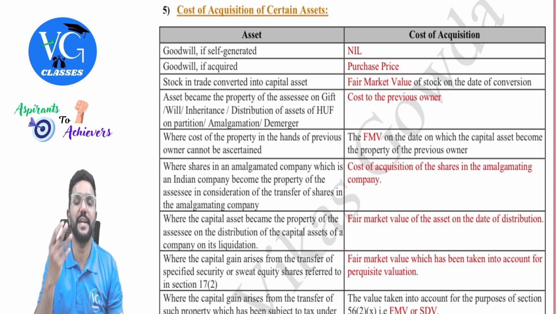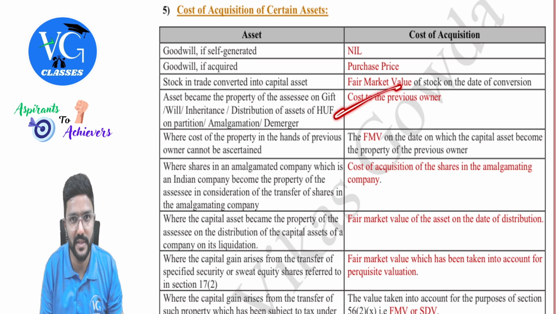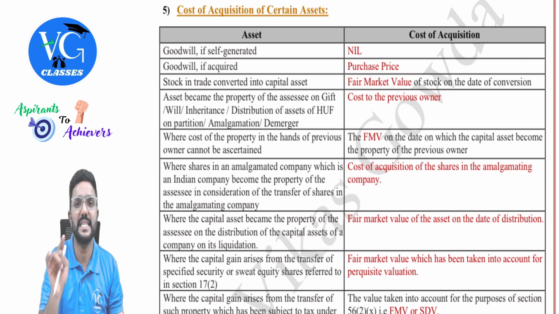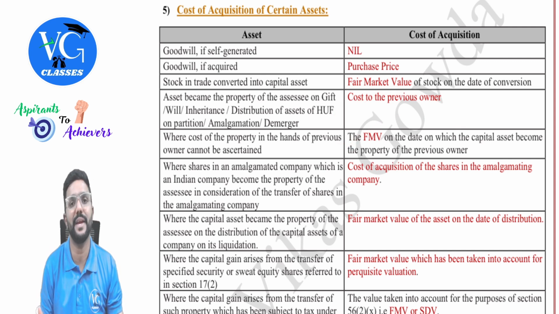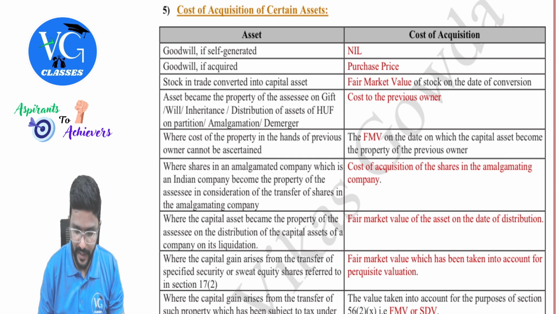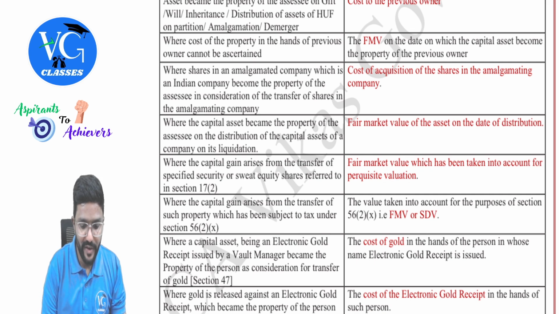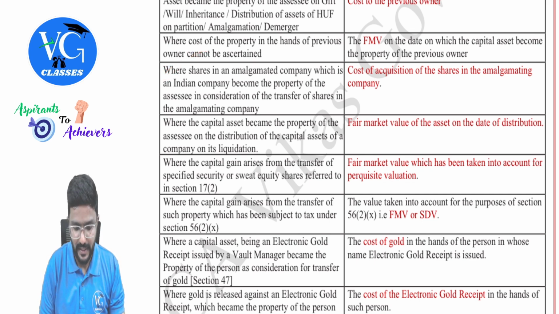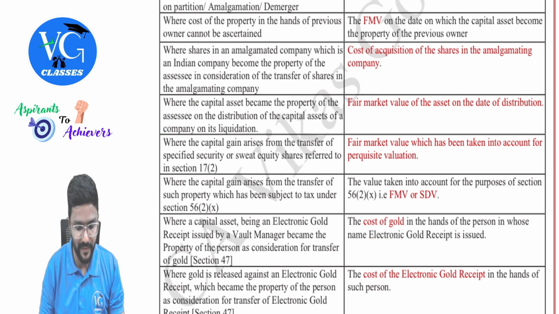Clear? At least this you try to get it. First preference is for this. If by chance this is not available, then FMV of the asset on the date on which the previous owner became the owner of an asset. Okay. Fine. Next. So where shares of an amalgamated company, this shares amalgamation thing and all we already covered, guys. Then even the liquidation part I have already covered.